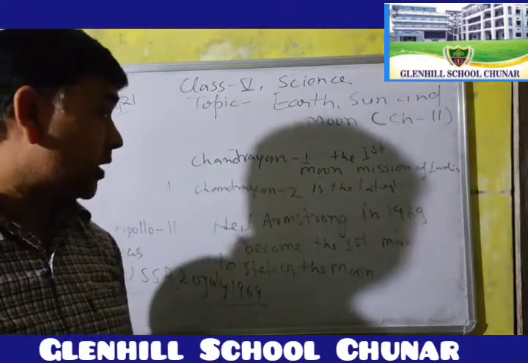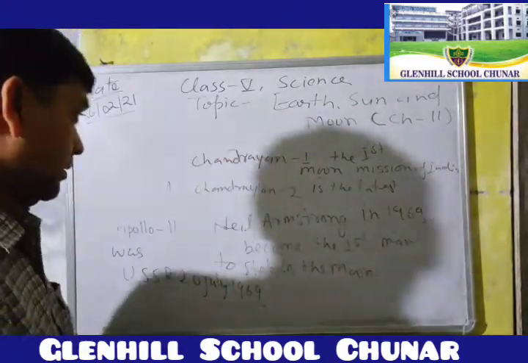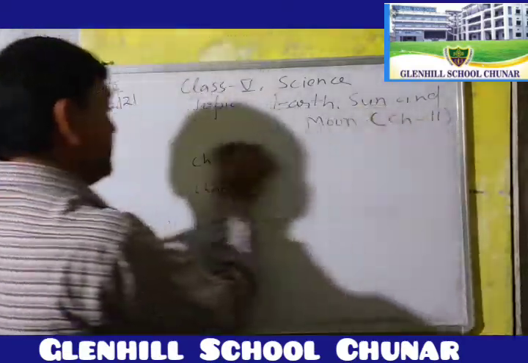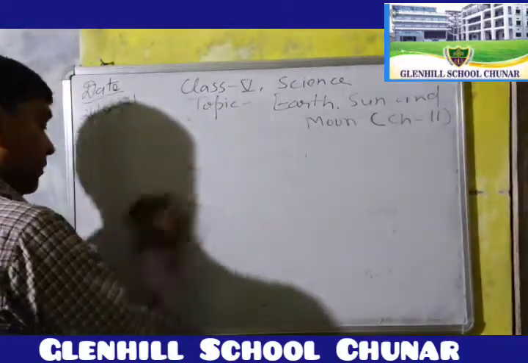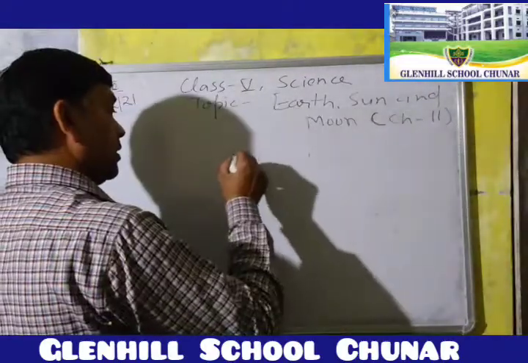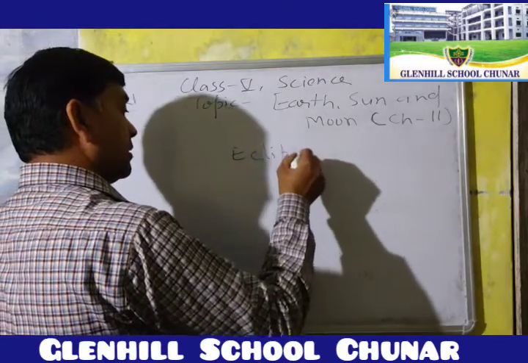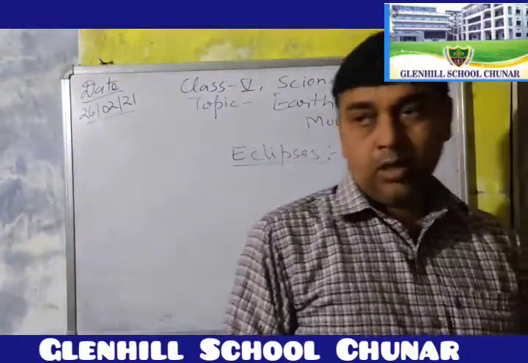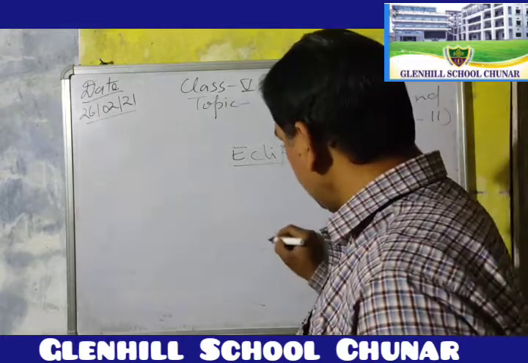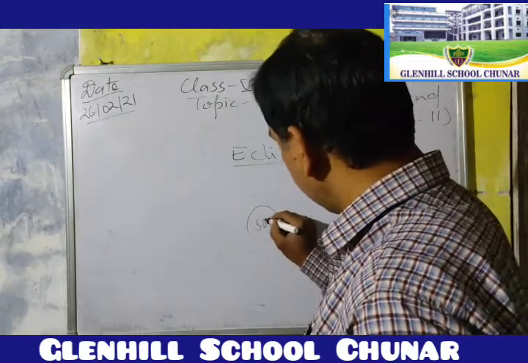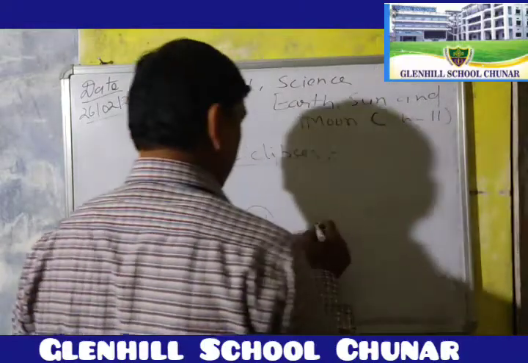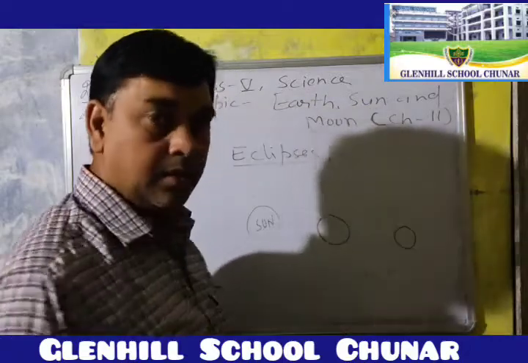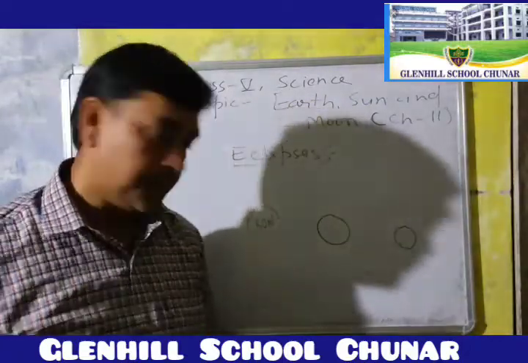Now students, I am going to explain eclipses. Very important topic. You should all read it very sincerely in your free time. What is an eclipse? You know, the sun is the center of the solar system. When the sun, earth and moon lie in the same line, it causes an eclipse.